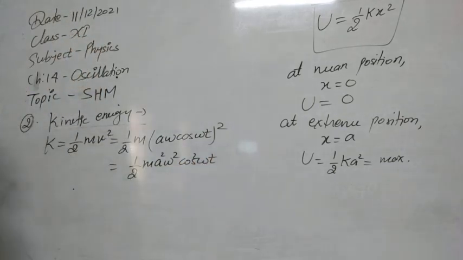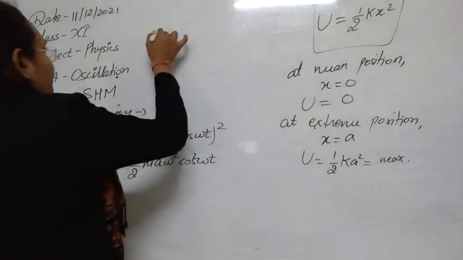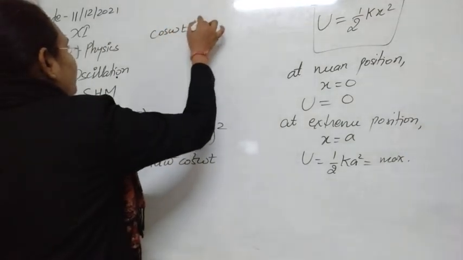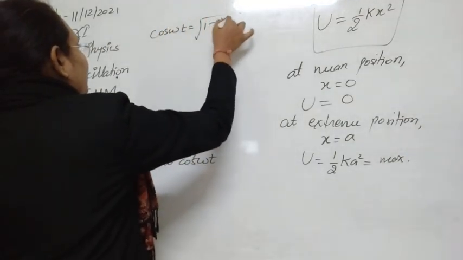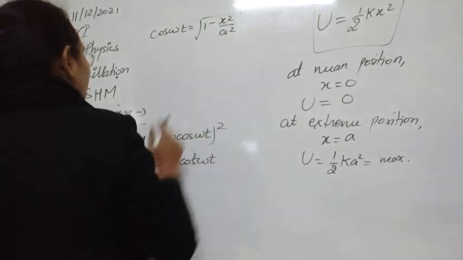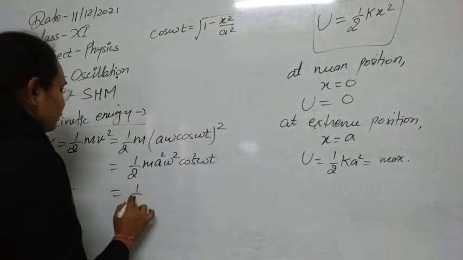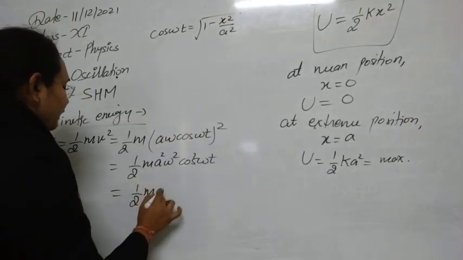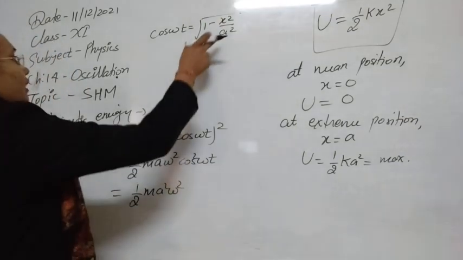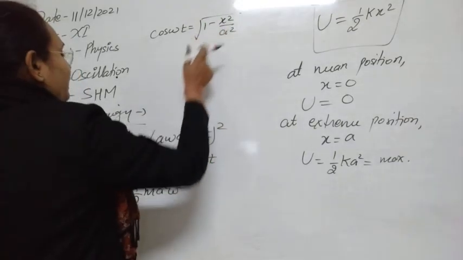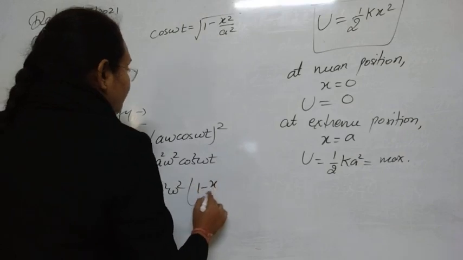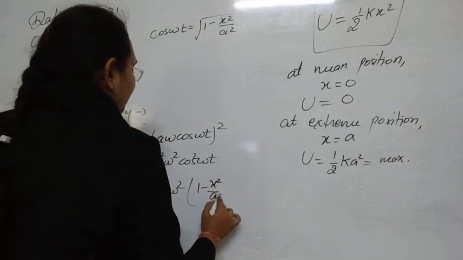And again, as we know, the value of cos omega t is equal to the root of 1 minus x square by a square, that I told you before also. So we can use this value. Half m a square omega square, and in place of cos square omega t we can write 1 minus x square upon a square.